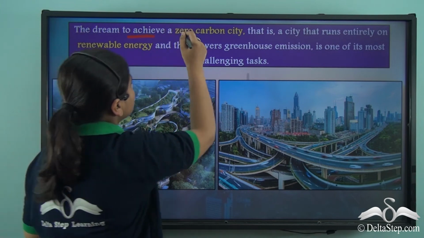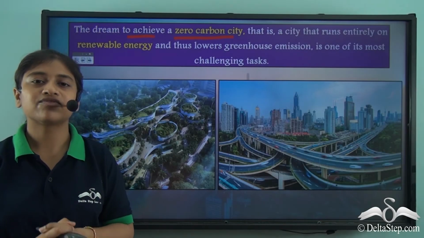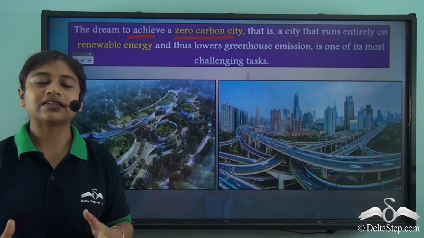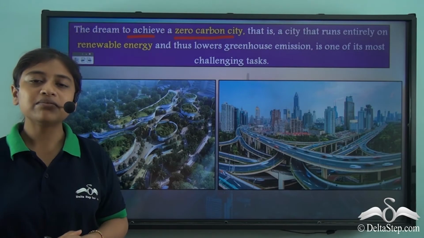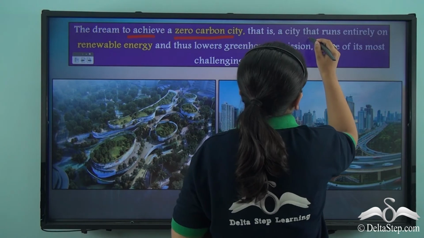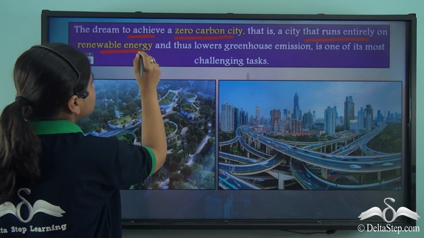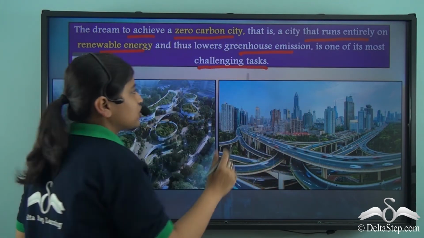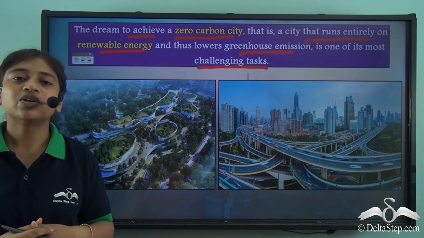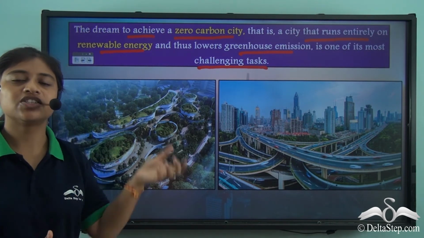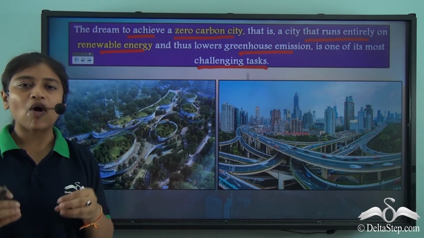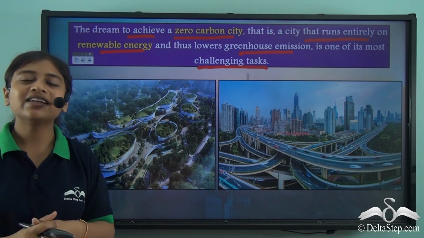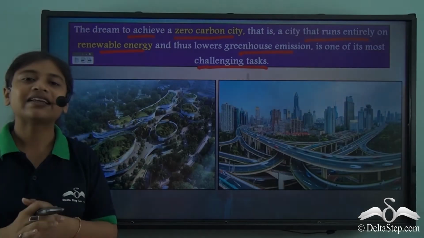To achieve a zero carbon city, the existing cities have to soon switch to renewable energy resources as the only source of energy for all the works that are carried out in any city. So the dream is to achieve the zero carbon city, that is, the city runs entirely on renewable energy resources, which will lower the greenhouse emission, and it is one of the most challenging tasks of a smart city. So before a smart city could move on towards a zero carbon city, we need to take smaller steps to cut down on the greenhouse emission by using less petroleum-based fuels and switching soon towards electric cars and cleaner forms of energy.